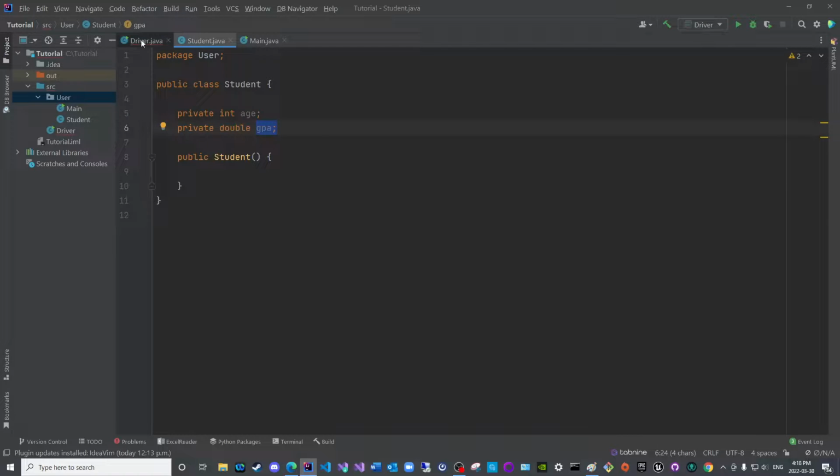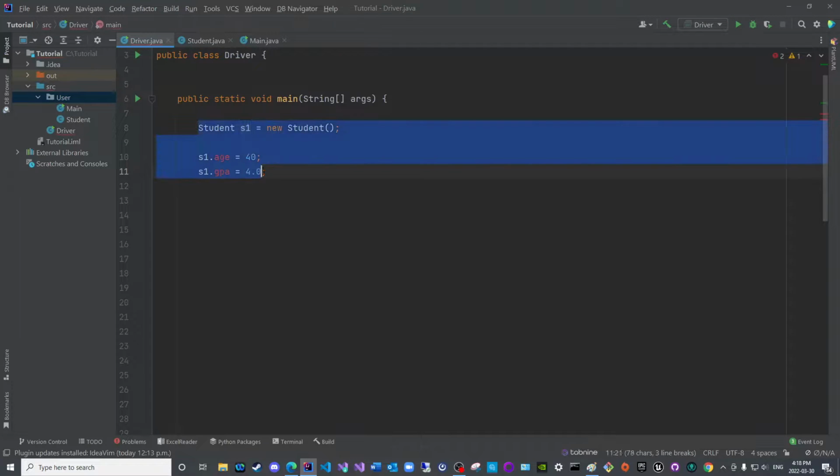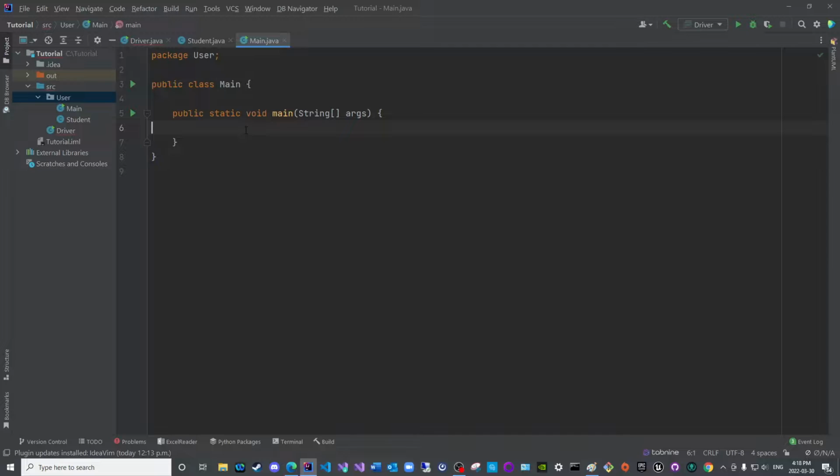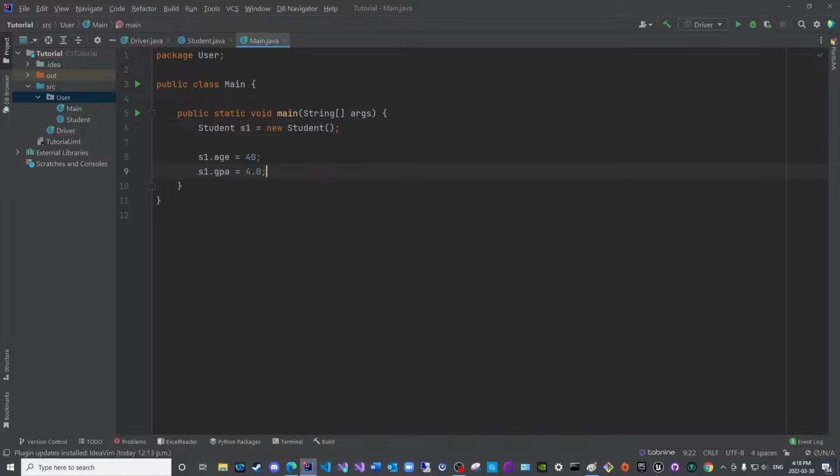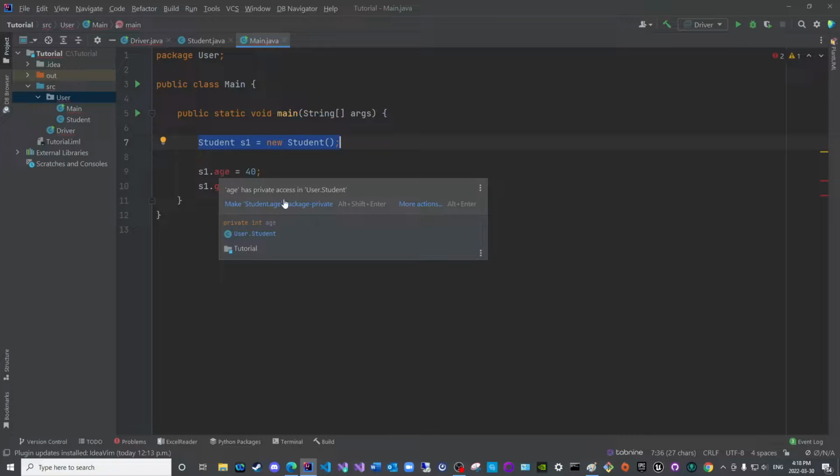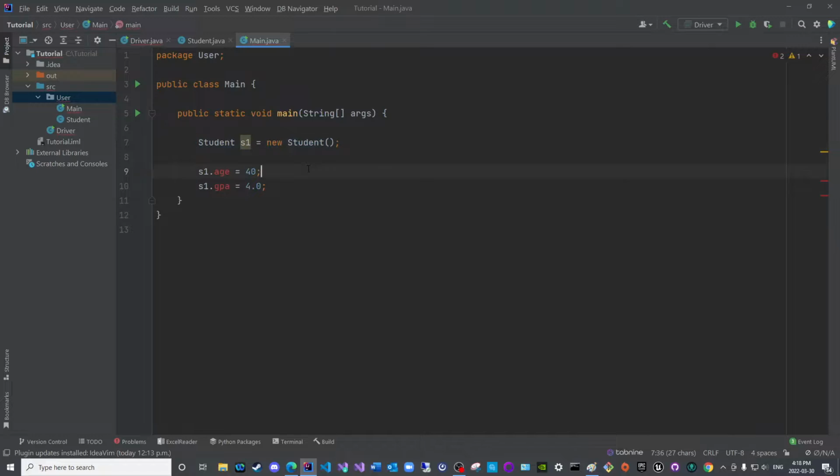Let us see if we will have the same issue. Copy this, head over to this class, copy it here. This has been created successfully because the constructor is public. However, we still have an issue here. It is set to private, so here it says either make it package private or simply leave it at the default setting.